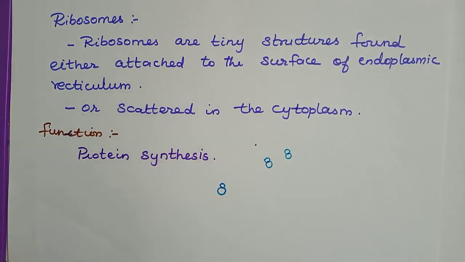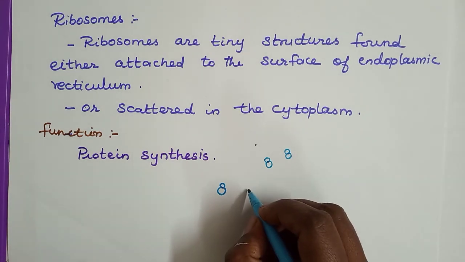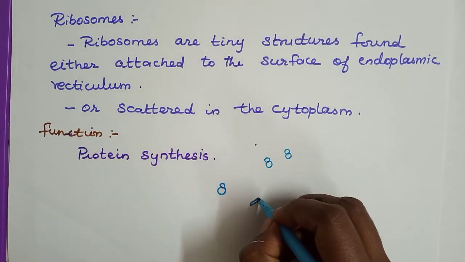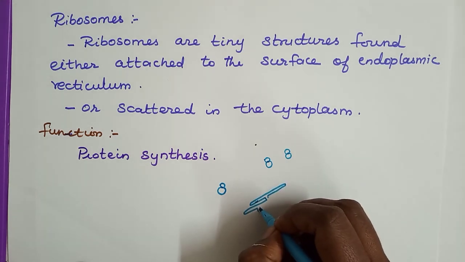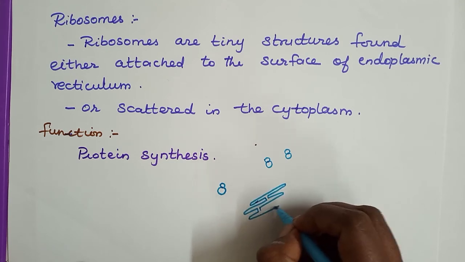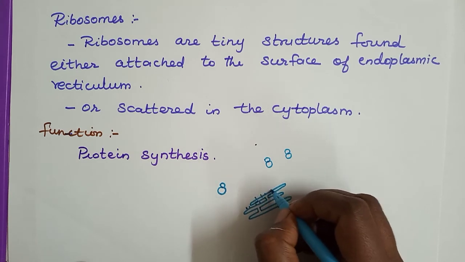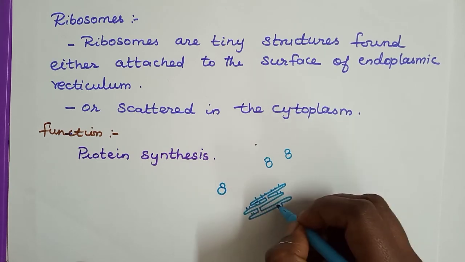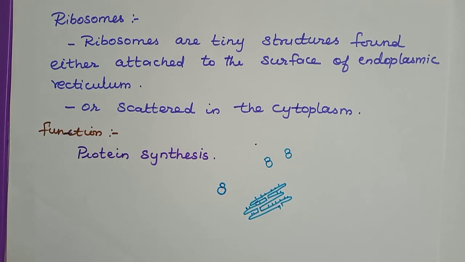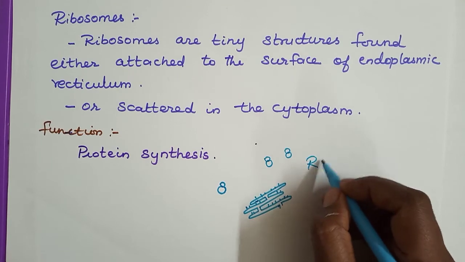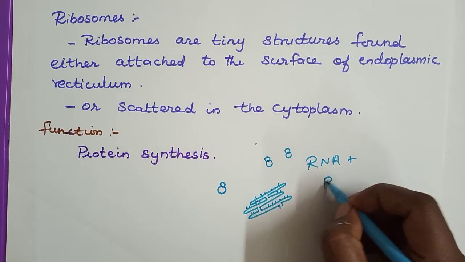It may be present above the endoplasmic reticulum also, so it is called rough endoplasmic reticulum. Yes or no? Yes, and they are composed of ribonucleic acid and proteins, RNA plus protein.